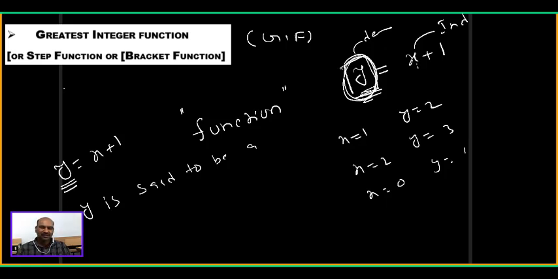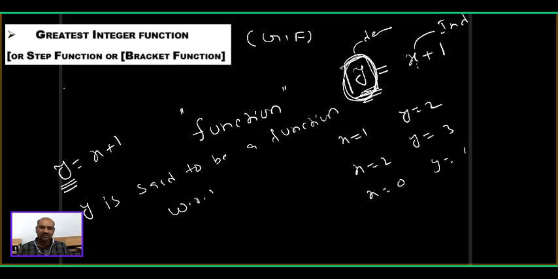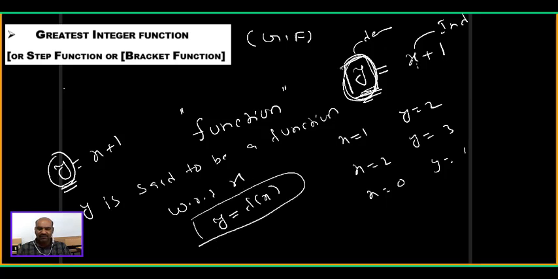It is functional with respect to x. So y is said to be a function with respect to x, WRT for short. In general short notation, y can be written as f of x. What is the meaning of this? y equals f of x means y is a function with respect to x. So instead of y, I can write f of x. f of x equals x plus 1.